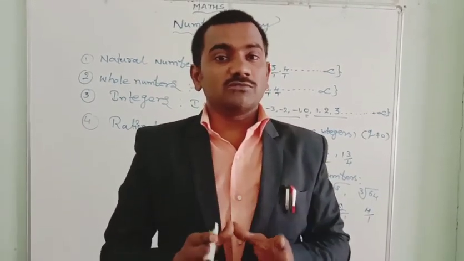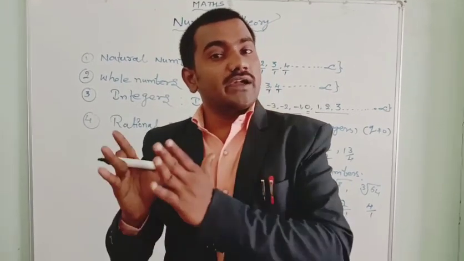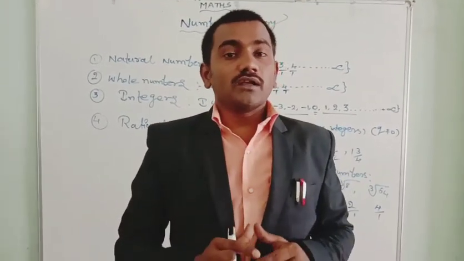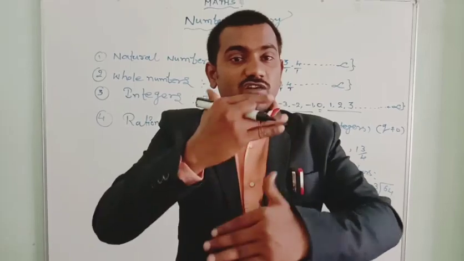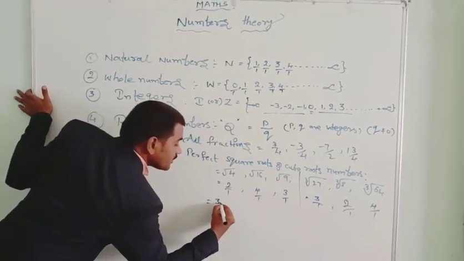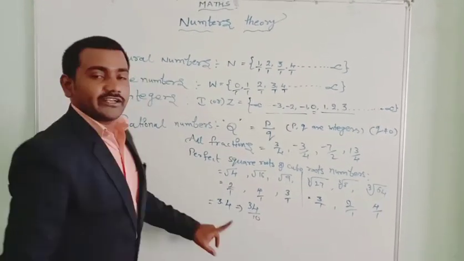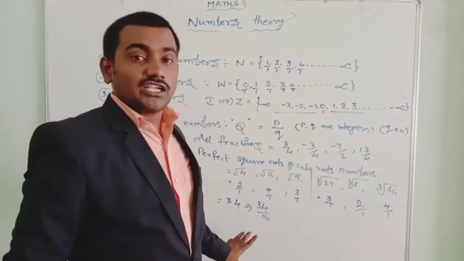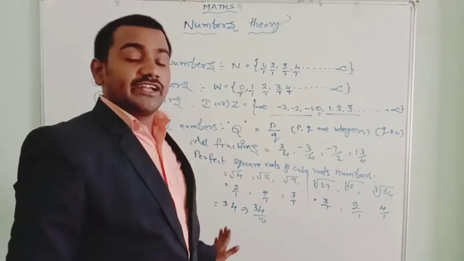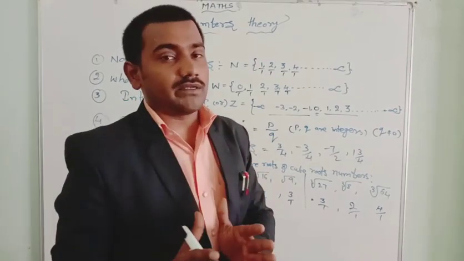Terminating decimal numbers are those where the number of decimal digits is countable. Decimal numbers which can be expressed in the form of p by q are called rational numbers. Suppose 3.4: we can write it as 34 by 10. It is a terminating decimal number, and it can be expressed in the form of p by q, so it is known as a rational number.